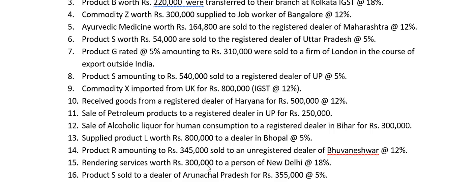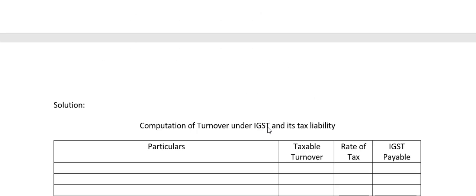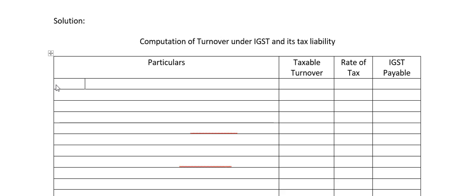Rendering services worth rupees 3 lakh to a person of New Delhi at 18%. New Delhi is a different state from Madhya Pradesh, so it will attract IGST. So we will take this while computing taxable turnover under IGST. The last one, product S sold to a dealer of Arunachal Pradesh for rupees 3,55,000 at 5%. Again, this is also outside the state, so we will take that for computing taxable turnover under IGST. Now let's start with our problem.